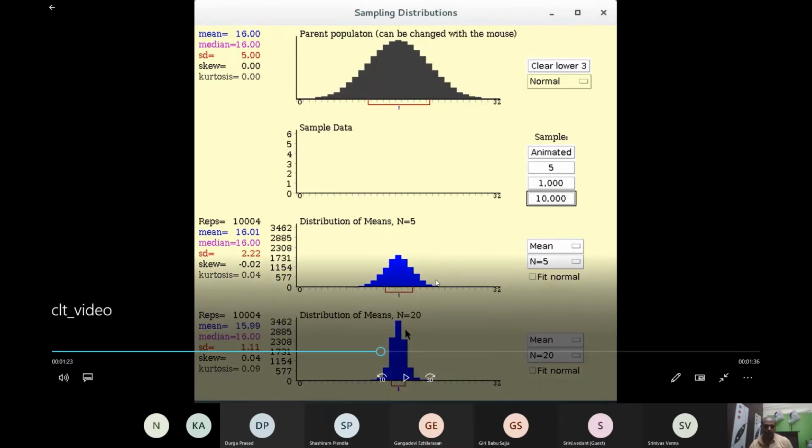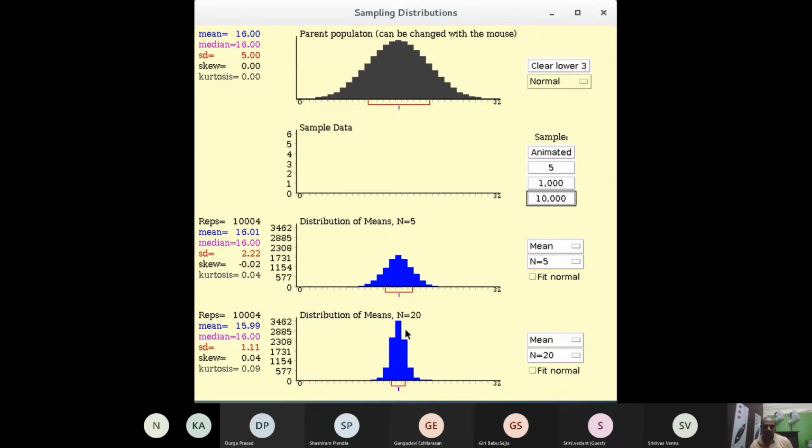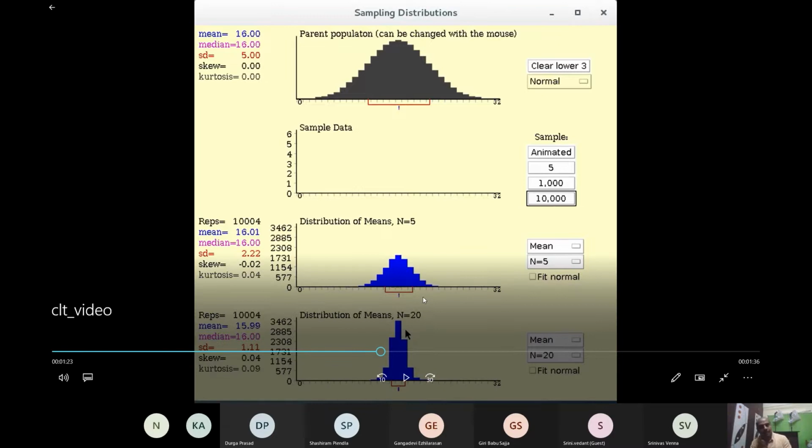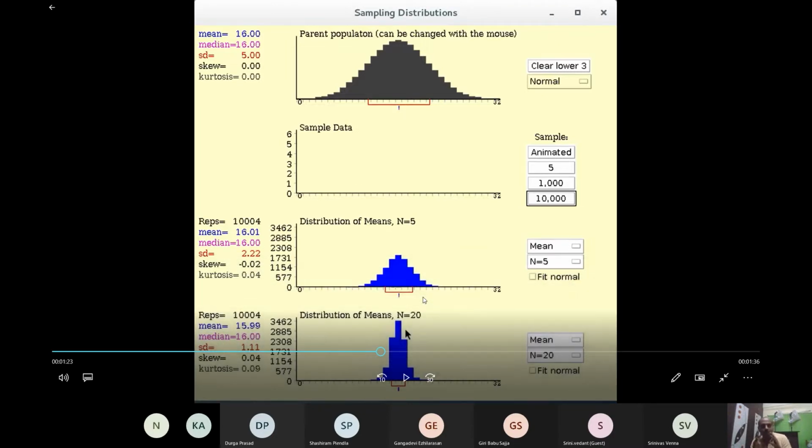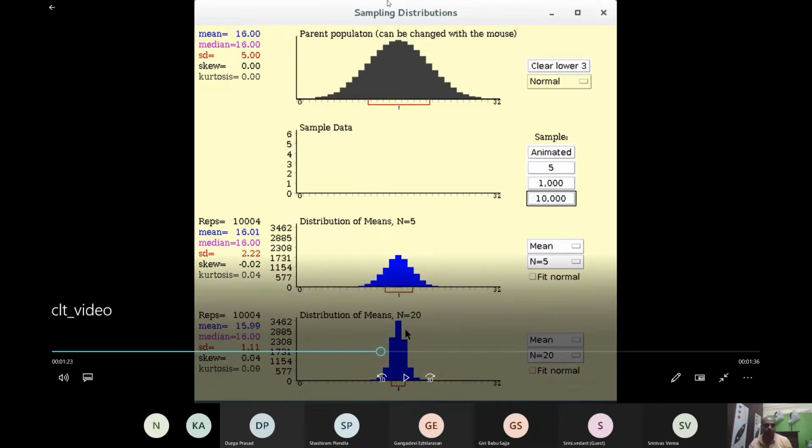But when you look at that plot, you see that there is some bumpiness here and there. It is not perfectly normal. If you take too many samples, 1 lakh samples, it is going to be perfectly normal. So when the number of samples increases and sample size increases, the sampling distribution of means improves. Normal distribution behavior improves.